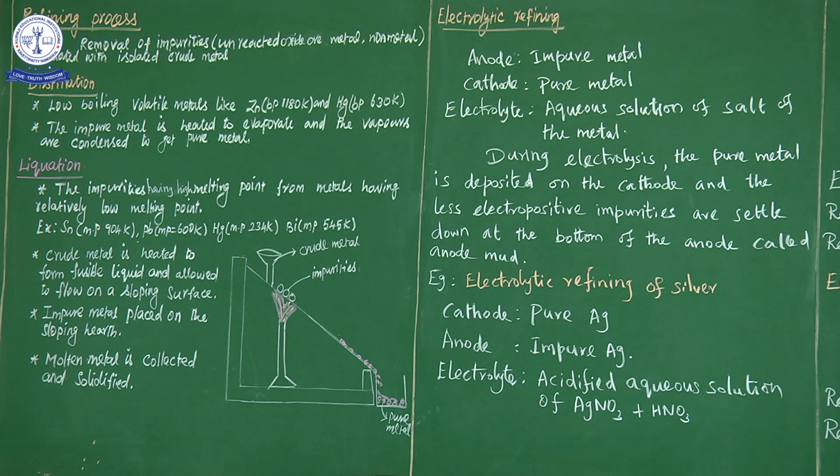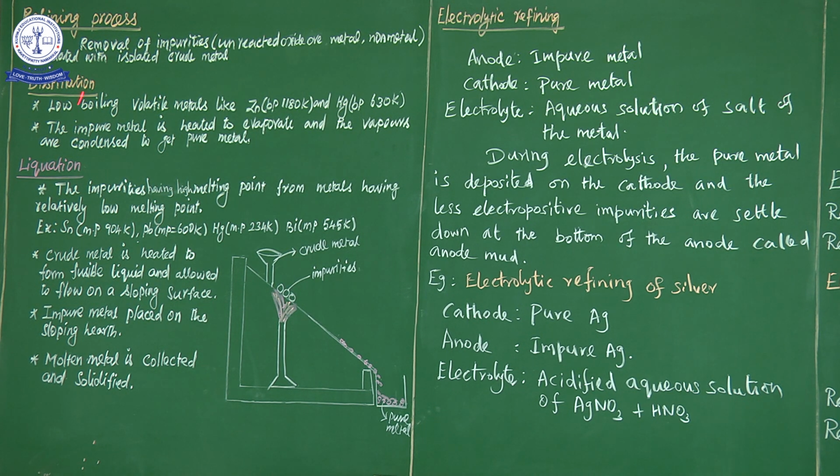What happens when we boil? During boiling the compound evaporates and converts to vapor. On condensing, that is cooling, it is converted to liquid form. So the pure metal is obtained in the liquid form and can be further crystallized to obtain the solid form. So distillation is simply boiling and condensing, and by cooling those vapors we get the pure metal.